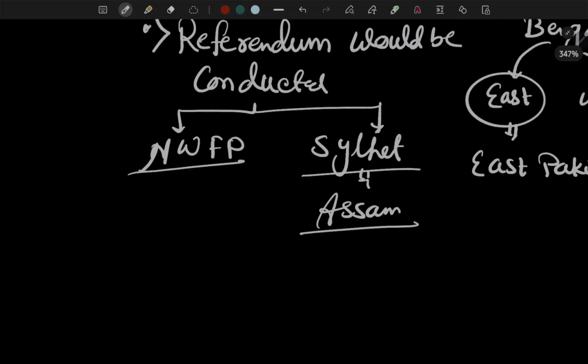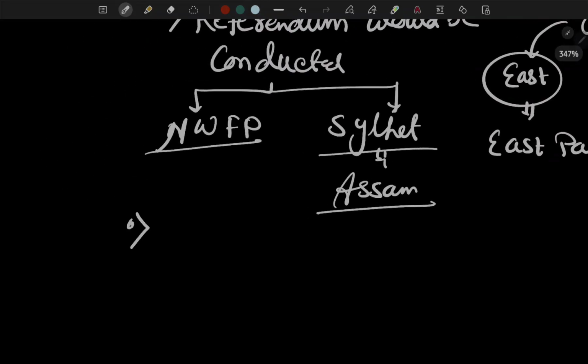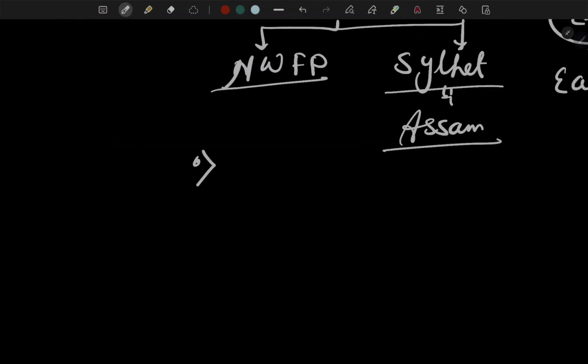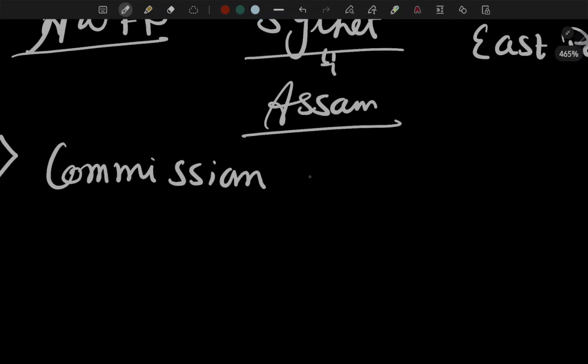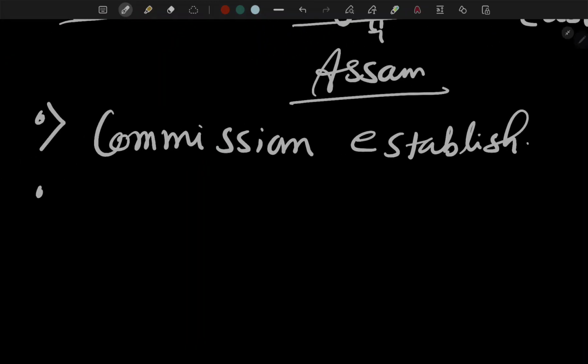Then the third development is that a commission would be established.